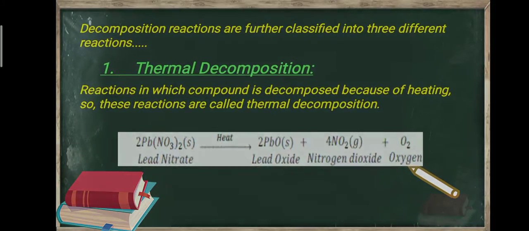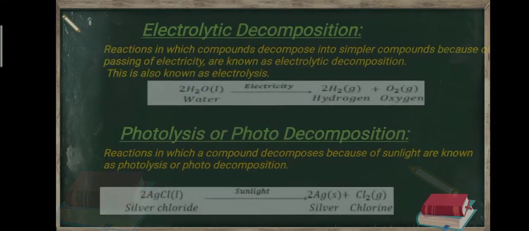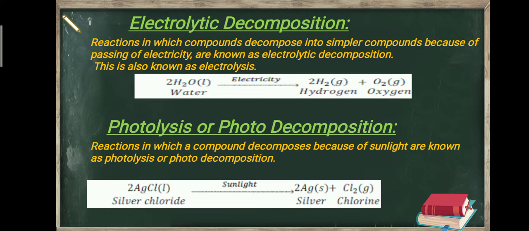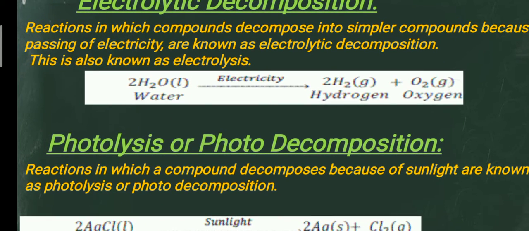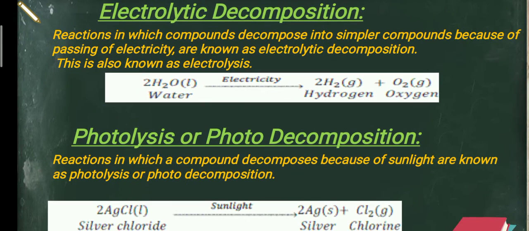Okay, now comes the second type of reaction, which is electrolytic decomposition, or we can say electrolysis. The reaction in which the decomposition is because of the passing of electricity is known as electrolytic decomposition.